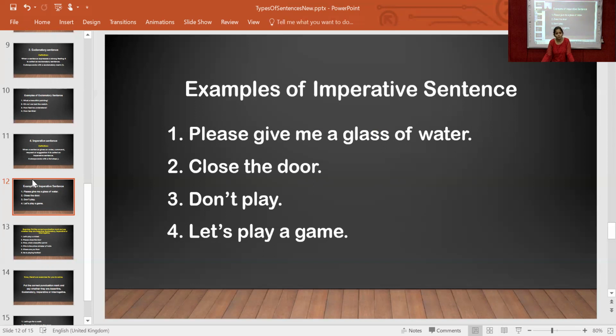Means in all types of sentences the first letter is capital. An assertive sentence ends with a full stop. Second, exclamatory sentences end with an exclamatory mark. Fourth, interrogative sentences have the same thing, a full stop, and an imperative sentence is completed with a full stop.